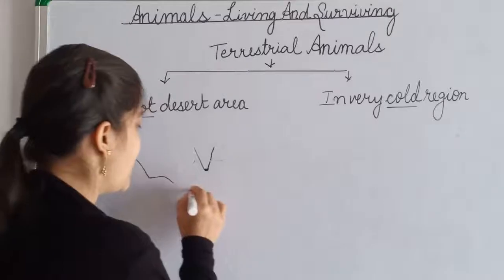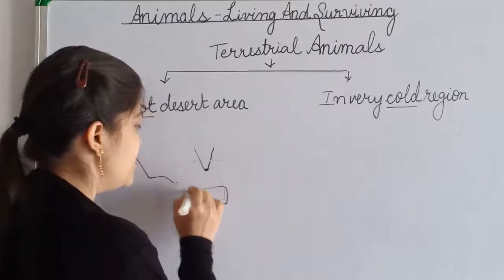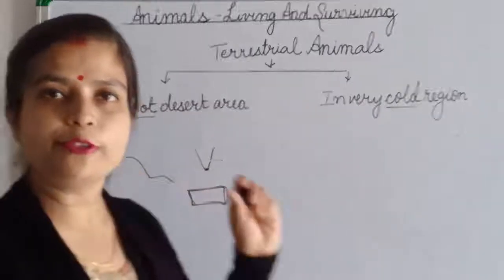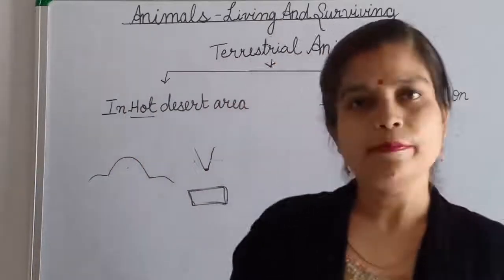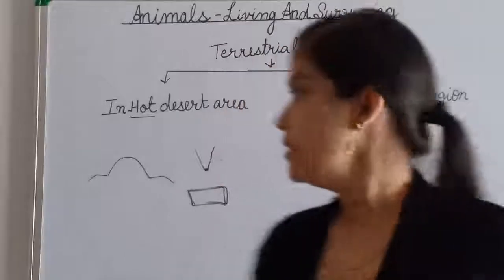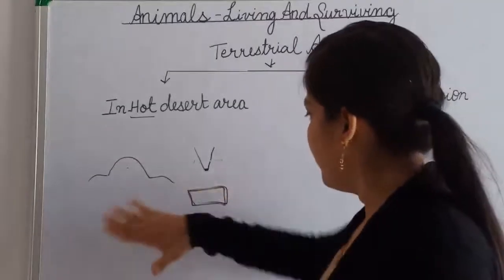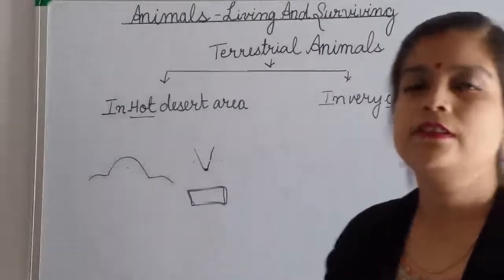And if you have padded feet like this, it will be easy for you to walk in a sandy area. Okay, so camel has padded feet only. They do not have this type of feet, they have padded broad feet.